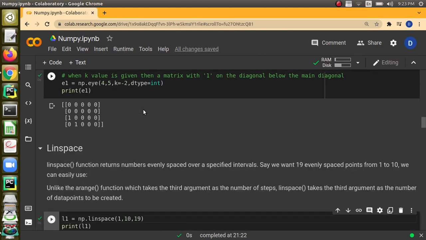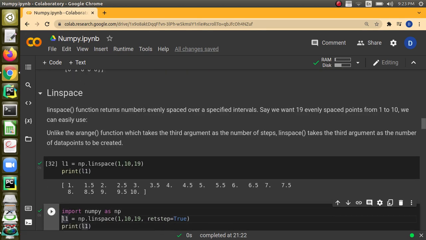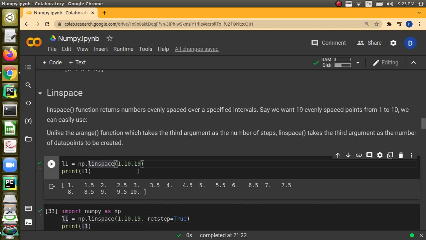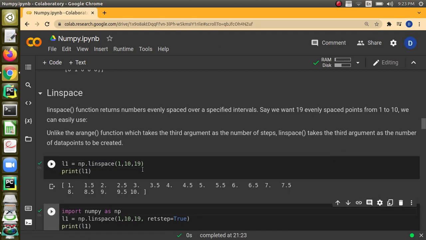Next is the linspace function. The linspace function is going to give us evenly spaced elements, and we give the from and to values, the space in which the elements have to be generated. So here, I am telling L1 equal to np.linspace 1, 10, 19. 1 is the start value of the space, 10 is the stop value, and I am telling it to generate 19 elements in this. So it will generate 1, 1.5 up to 10. 10 is included in this.